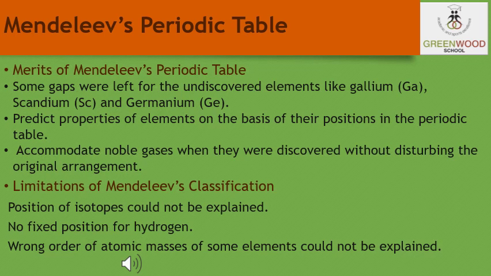The next limitation of Mendeleev's classification is that isotopes were discovered long after Mendeleev had proposed his periodic classification of elements. Thus, isotopes of all elements posed a challenge to Mendeleev's periodic law. Another problem was that atomic masses do not increase in a regular manner in going from one element to the next. So it was not possible to predict how many elements could be discovered between two elements, especially when we consider the heavier elements.